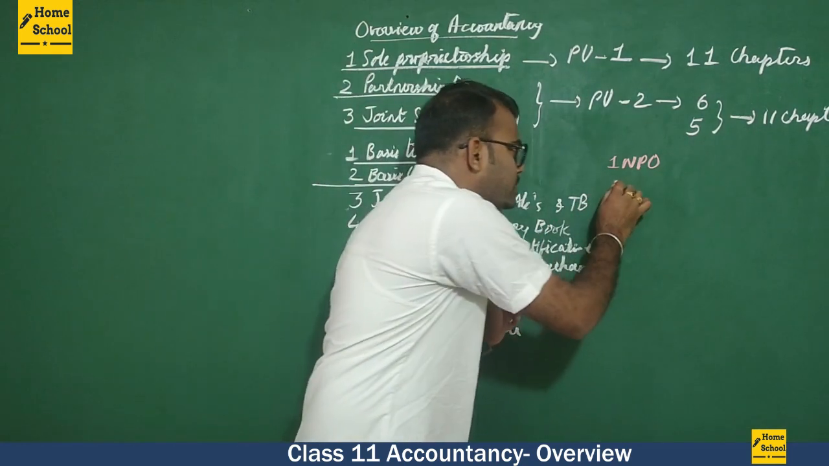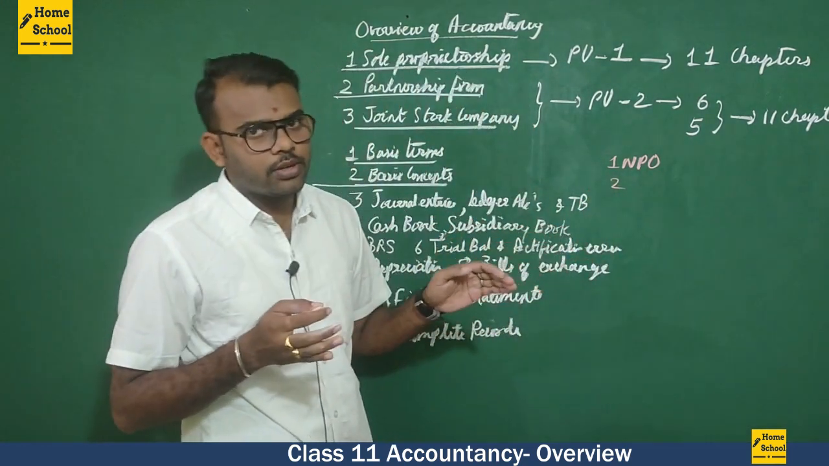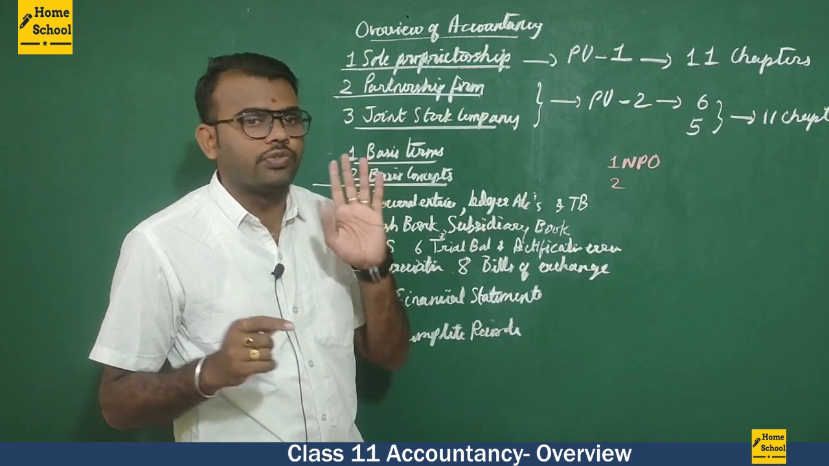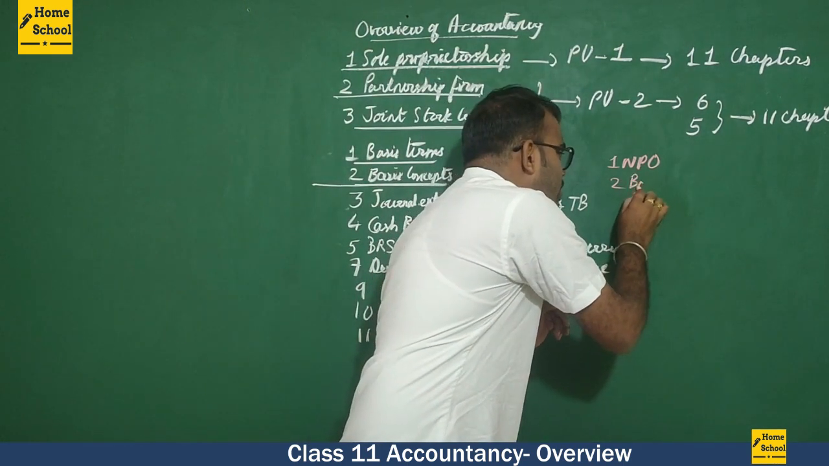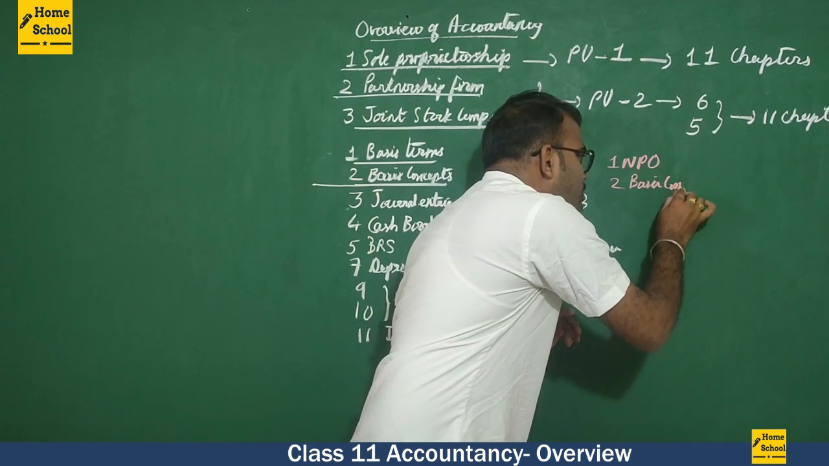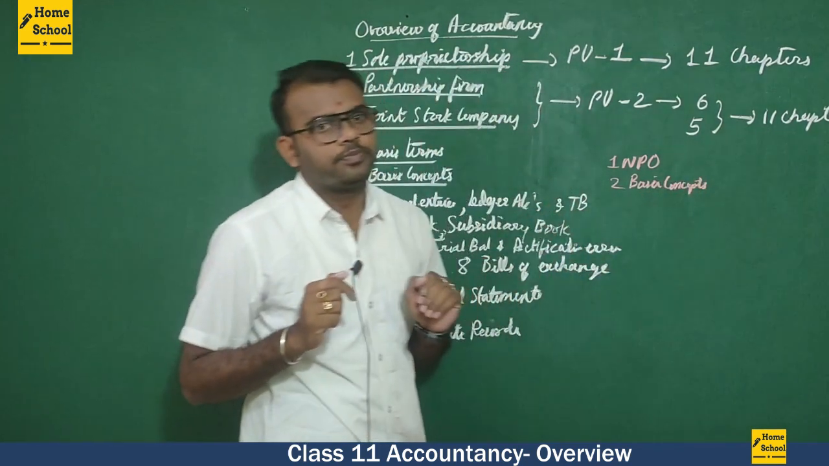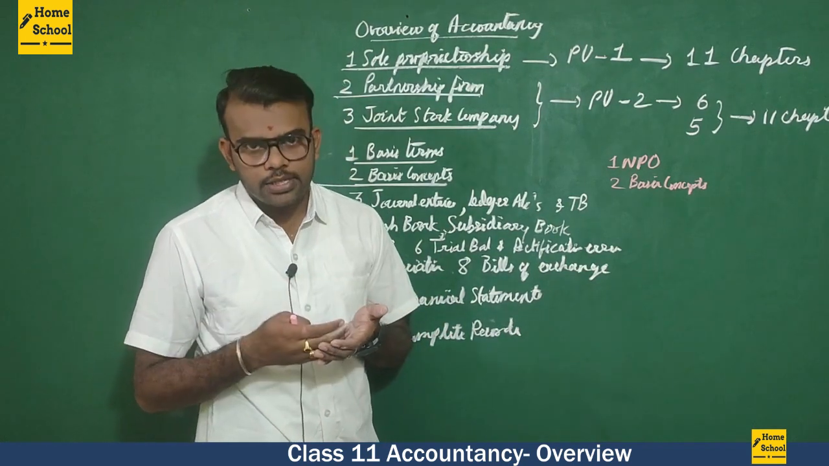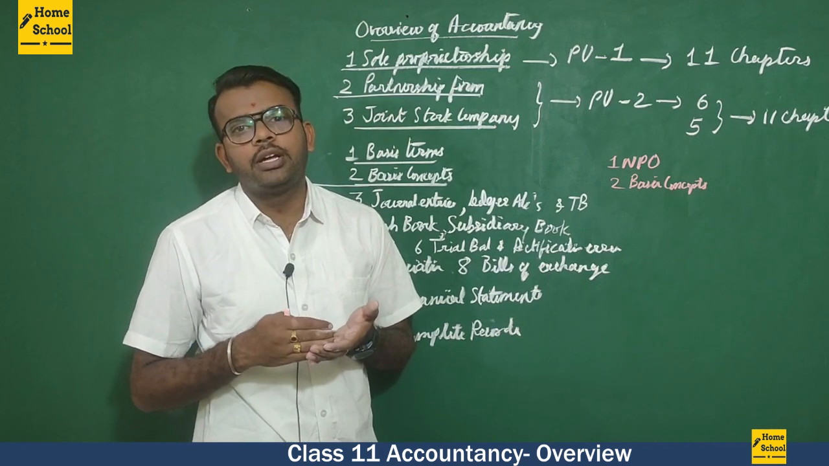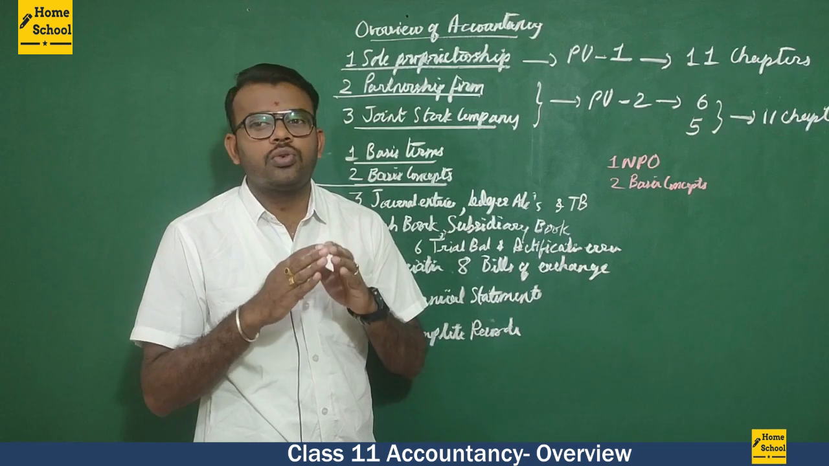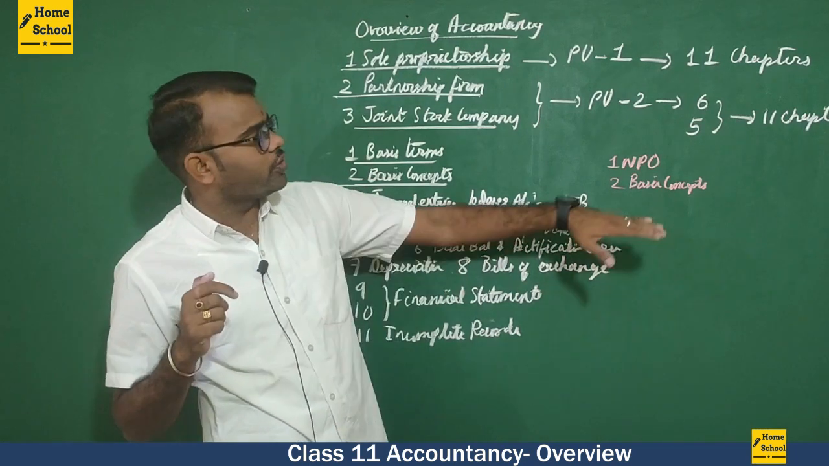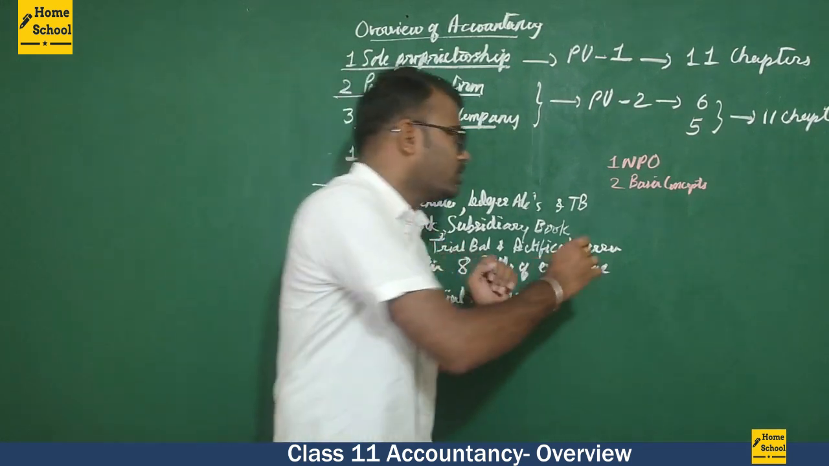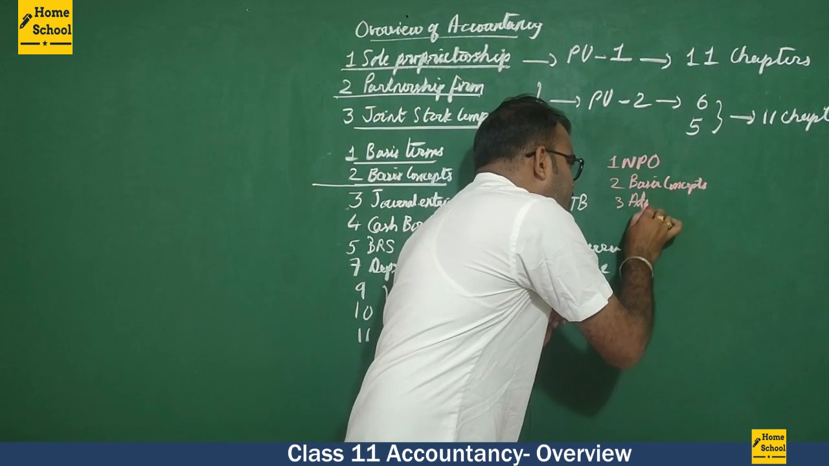Then from the second chapter to the fifth or sixth chapter, it's purely profit oriented business, that is the partnership firm. In the second chapter, we are going to study the basic concepts of partnership firm. Basic concepts means how we are going to calculate interest on drawings, how we are going to calculate interest on capital, how we are going to calculate the sacrifice ratio and the new profit sharing ratio. Everything we are going to discuss in the chapter called basic concepts of partnership. And the third, we have the admission of a partner.